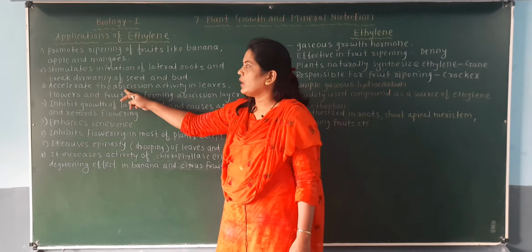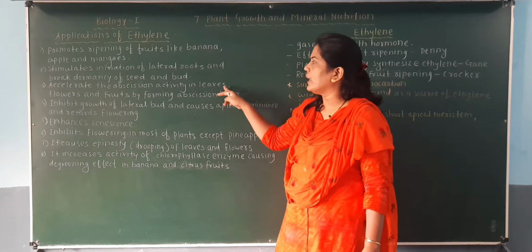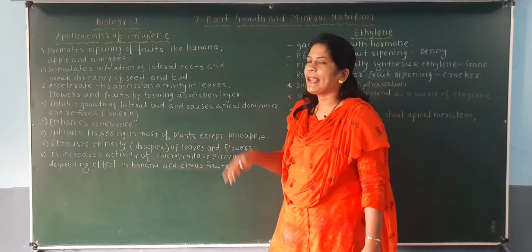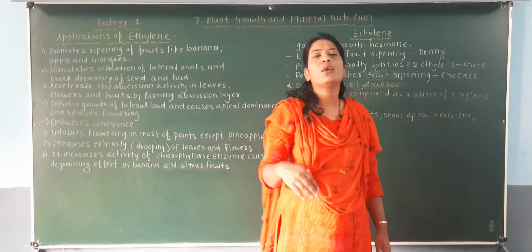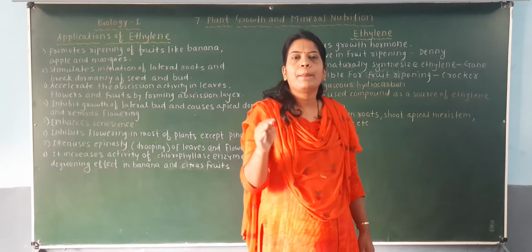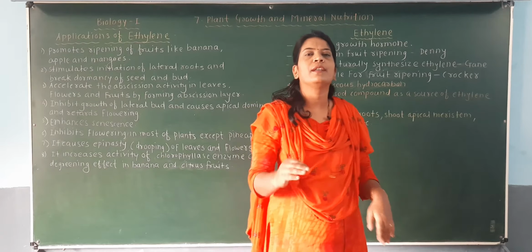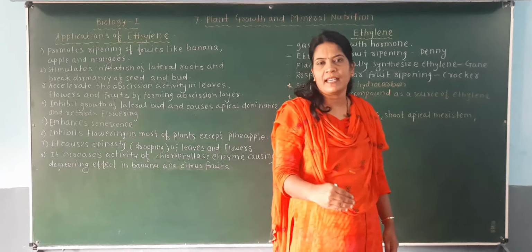Now the third application is that it accelerates the abscission activity in the leaves, flower and fruits by forming the abscission layer. Because we see that it is a growth inhibiting hormone.